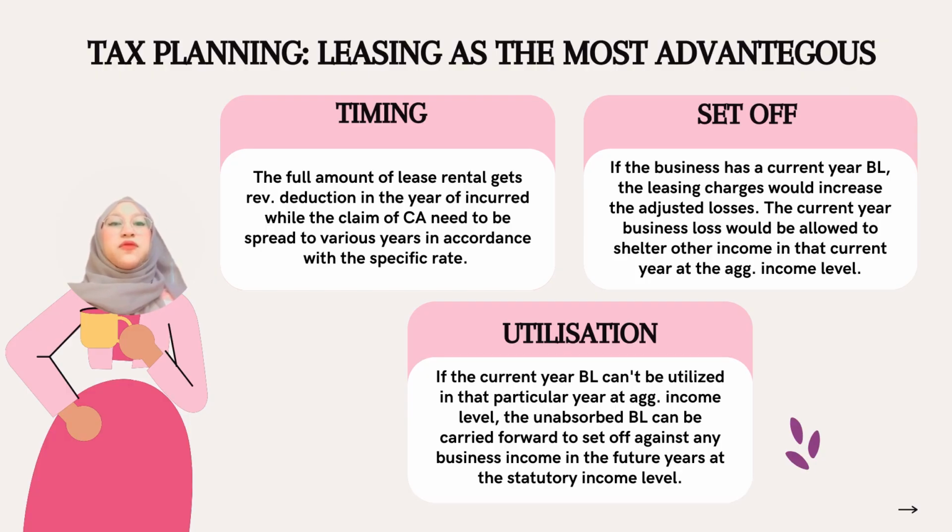In terms of timing, the full amount of lease rental gets revenue deduction in the year of incurrence, while the claim of capital allowance will need to be spread to various years according to the specific rates. As for the setting off, if the company experienced current year business loss, the leasing charges would increase the adjusted loss. Then the current year business loss would be allowed to shelter other income in that current year at the aggregate income level. But if the current year business loss cannot be utilized at the aggregate income level in that particular year, the unabsorbed business loss can be carried forward to future years and set off against any business income at the statutory income level.